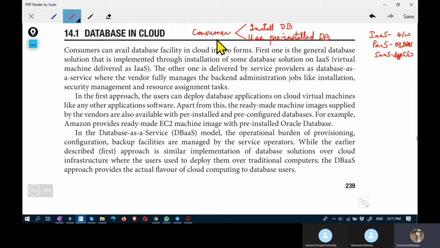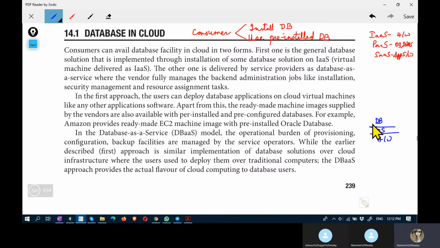When a consumer installs a database, he does so on hardware directly. A space will be provided, then the consumer can choose the operating system, and on top of the operating system and hardware resources, the consumer will install his desired database.